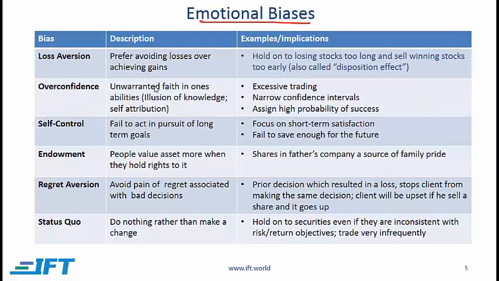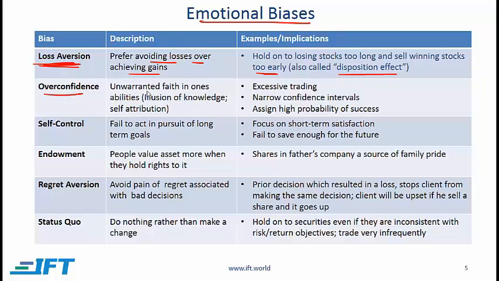Emotional biases. So these are the emotional biases. Loss aversion. So clients who have this bias will prefer avoiding losses over achieving gains. They will hold on to losing stocks too long and sell winning stocks too early. This is also called the disposition effect.